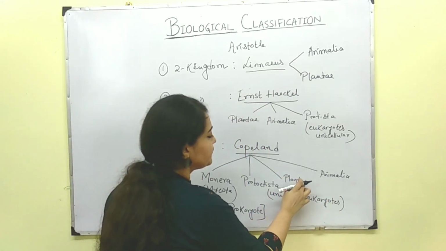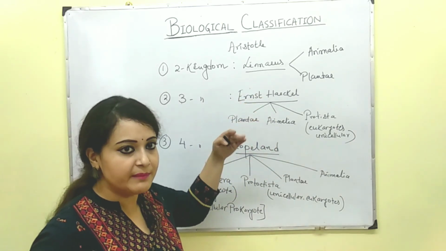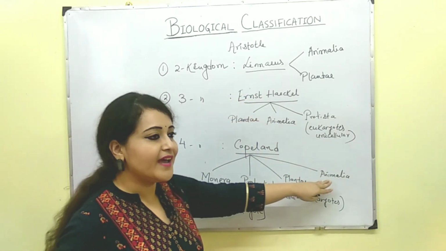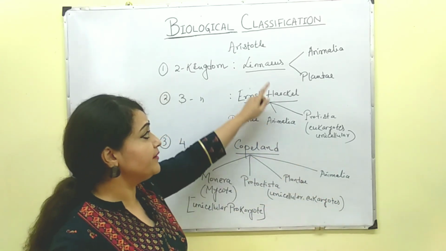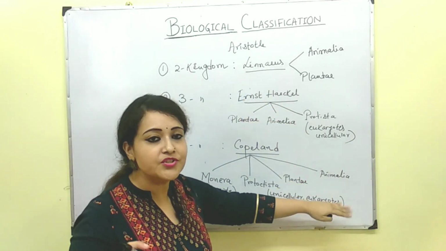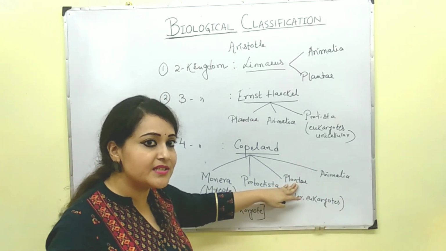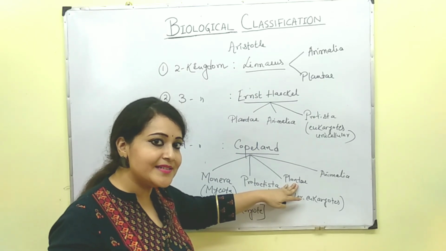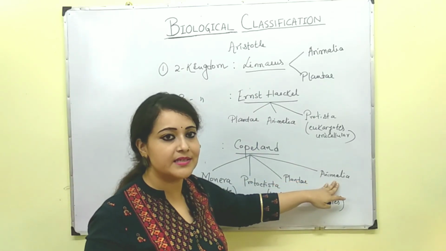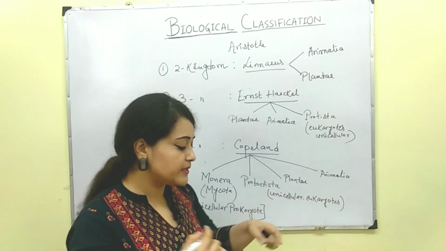Now you can find from this particular sketch or table that Plantae and Animalia are present from the very beginning. Okay, so these remained unchanged. Plantae consisted of all the multicellular photosynthetic organisms, whereas Animalia consisted of multicellular but non-photosynthetic organisms.